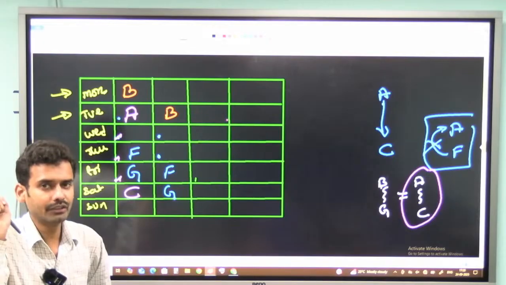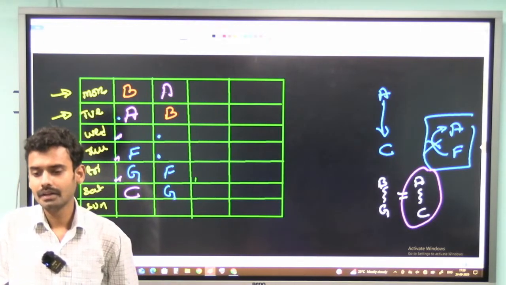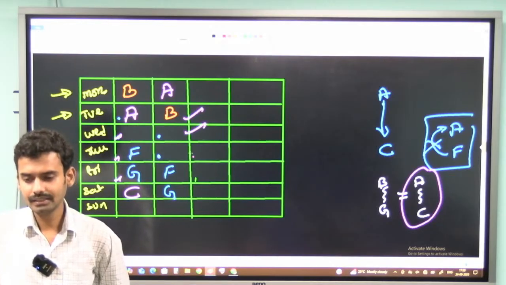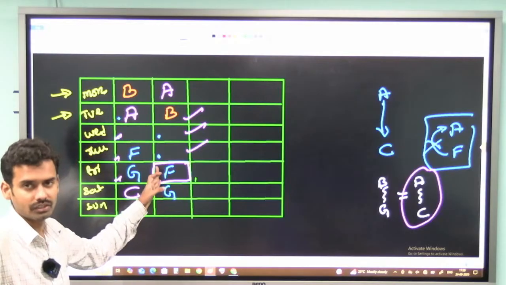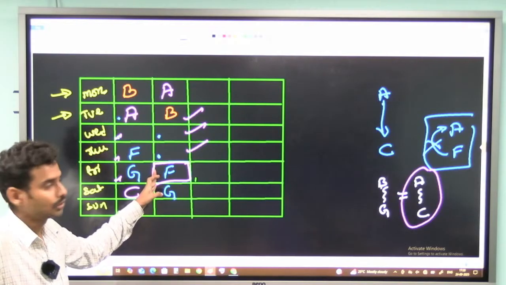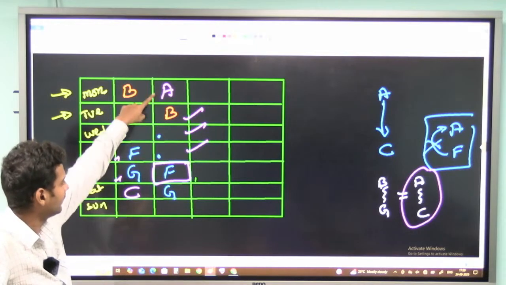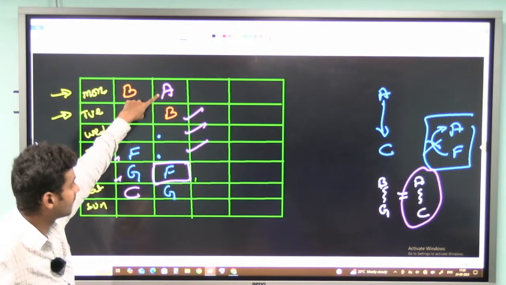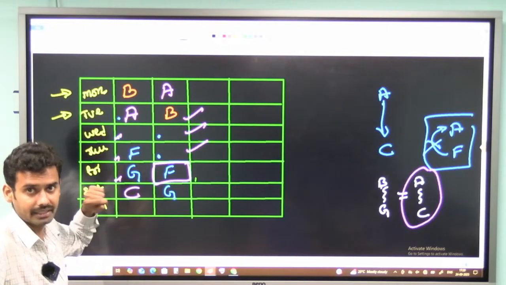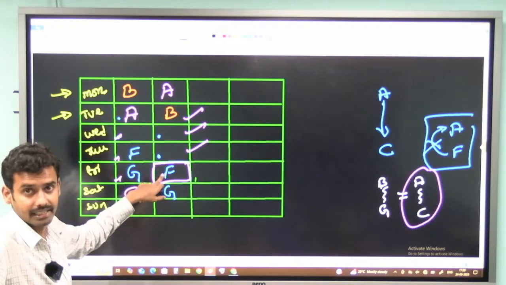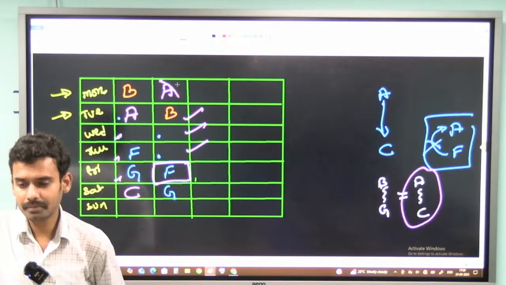Same thing we need to do for the second case as well. Suppose I take A here, now 1 person, 2 person, 3 person, I should take C here. But do I have a vacancy for C here? There should be 3 people. There are 3 people between B and G, so the same 3 people should be there between A and C as well. So if I am taking A here, I have to take C here. Only then I will get 3 people between A and C. However, I can't take C here because it is not vacant. So A cannot be present here.